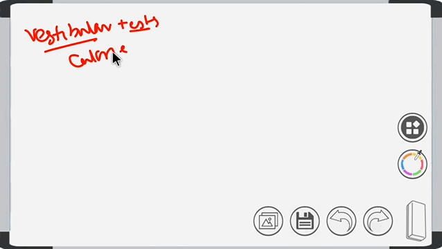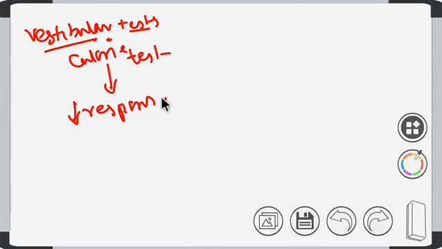Then fourth is the vestibular test. In the vestibular test, we do the caloric test. When you do the caloric test, we'll see reduced response, or sometimes no response at all. Clear? Next, we'll check for neurological symptoms, and examine all the cranial nerves. Then we'll do radiological tests.